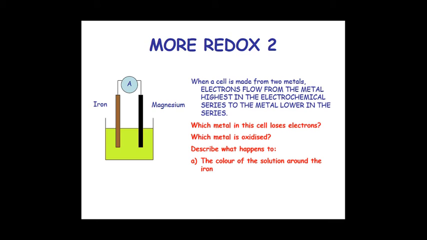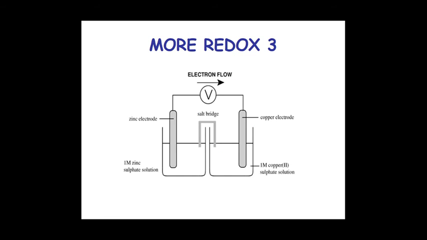What happens to the color of the solution around the iron? I think there is no change. The mass of the iron in the cell does not change considerably. No, iron does not rust here.